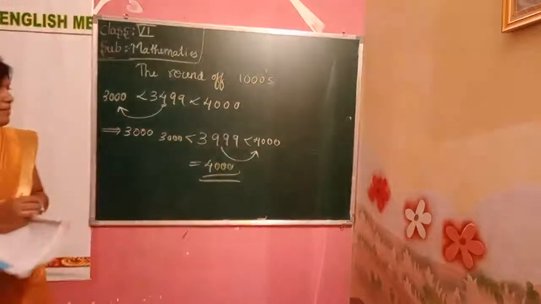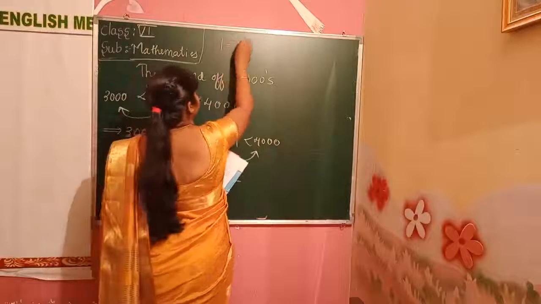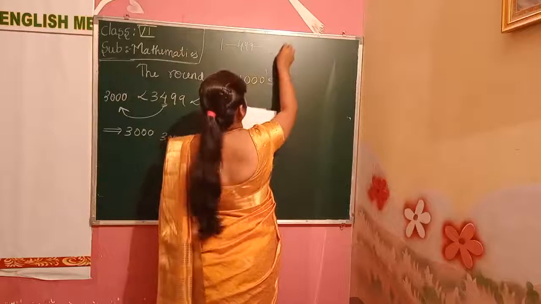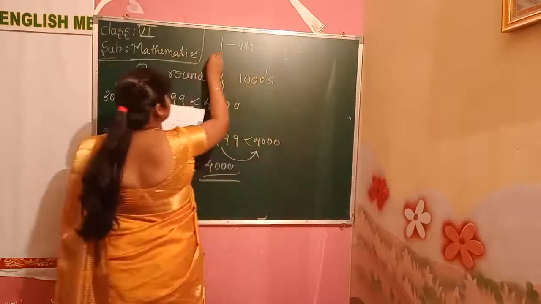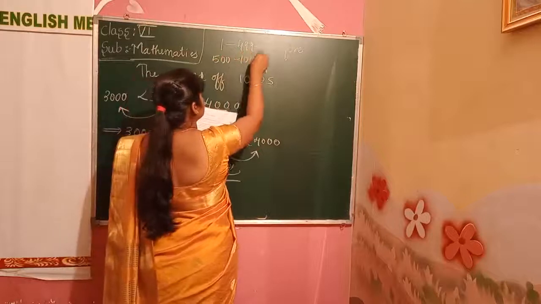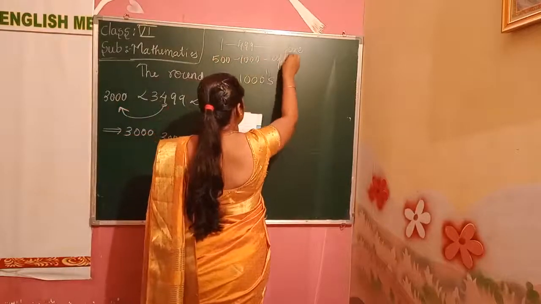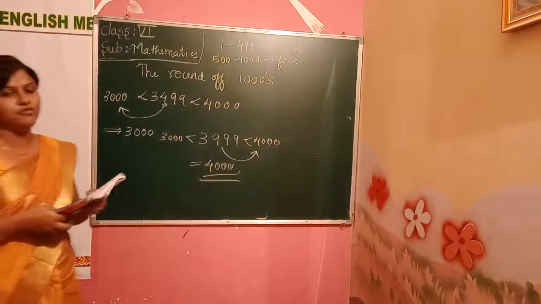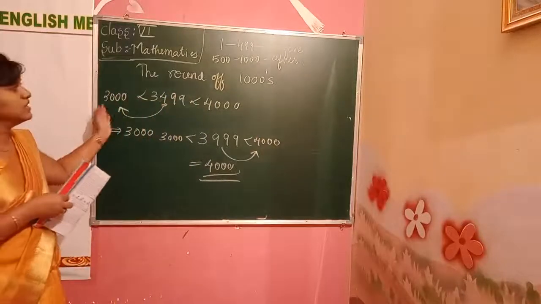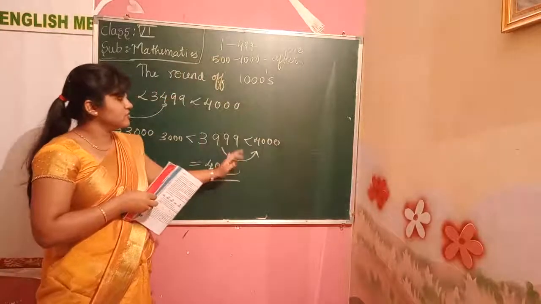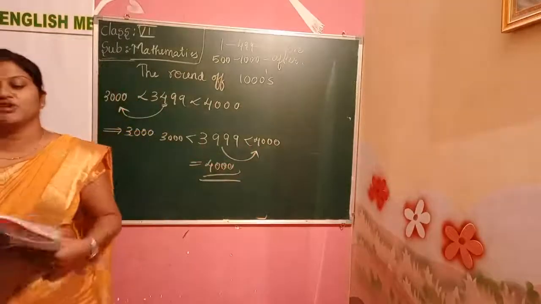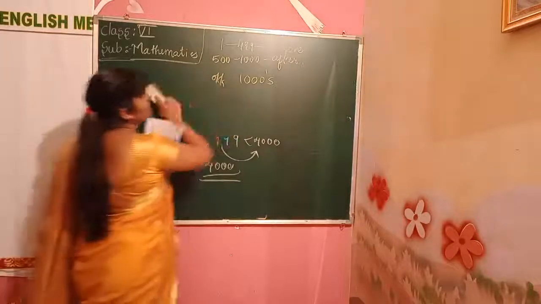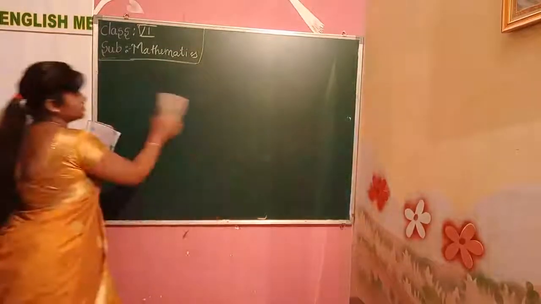Understood now? The numbers from 1 to 499, we have to write the before number. Which all numbers come from 500 to 1000, we write the next number. Understood the condition? Numbers between 1 and 499, we write the before number. If it comes from 500 to 1000, we write the next number. This is the condition of rounding of numbers. Rounding of numbers. The next one we'll see.